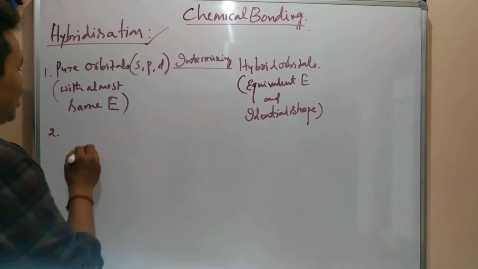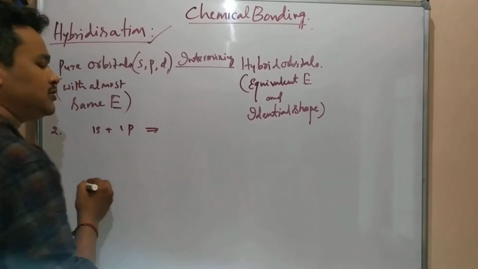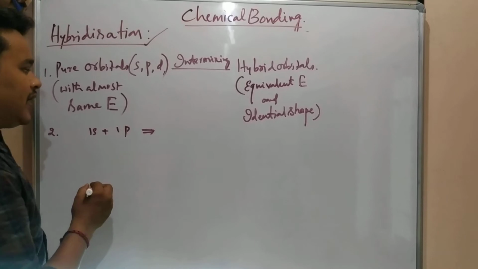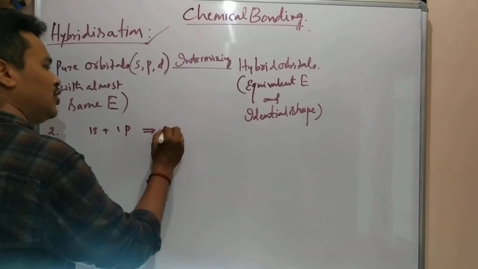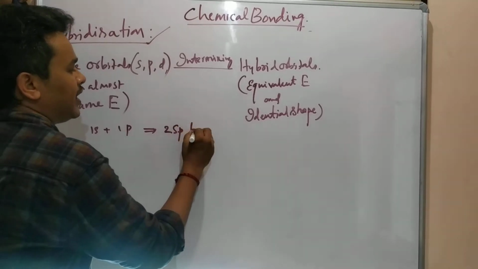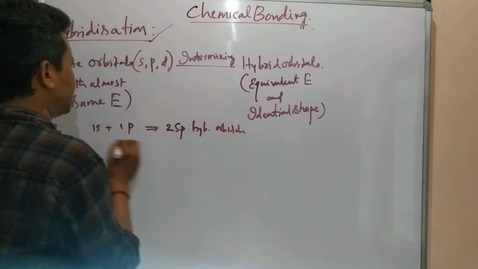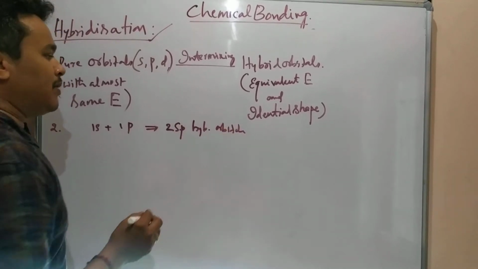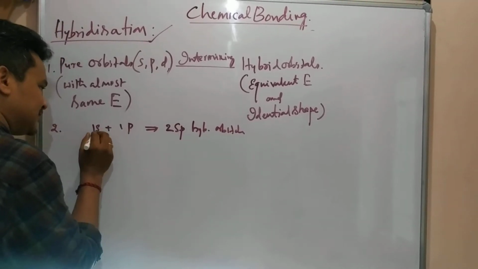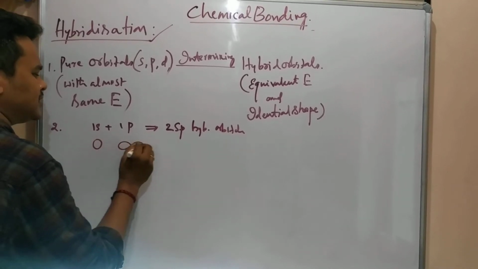For example, here 1s and 1p orbital participate in intermixing. Participating in hybridization means 1 plus 1, 2: s and p give sp hybrid orbitals. These are pure orbitals, and these are hybrid orbitals. For example, s orbital shape is spherical and p orbital shape is dumbbell.